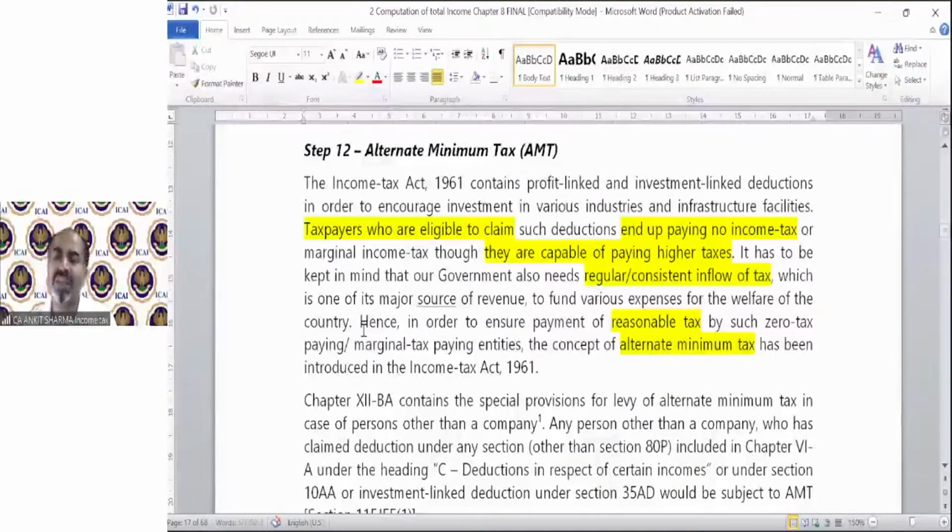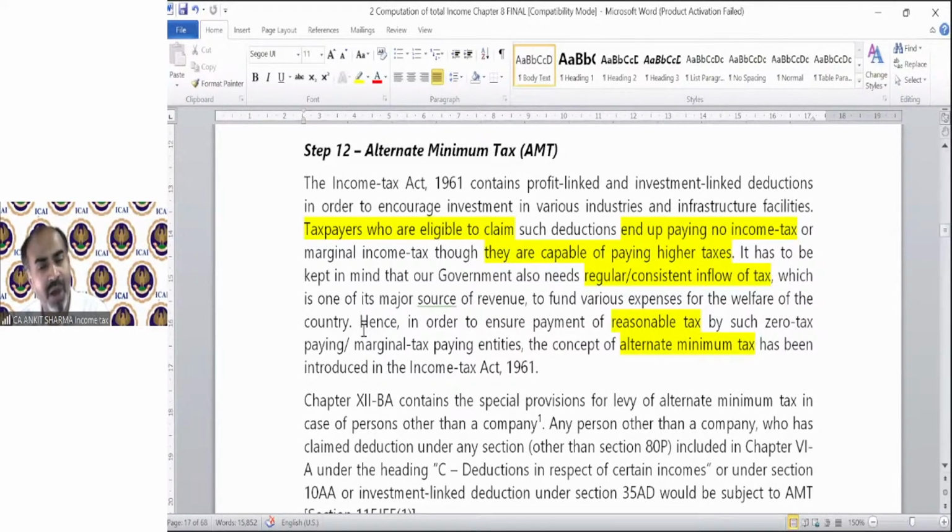This is exactly the same as what is happening with companies. For companies, MAT, minimum alternate tax, has been introduced, and for other than companies, AMT has been introduced. If any of you is not able to understand why AMT is applicable, why the concept exists, that is not in your syllabus.